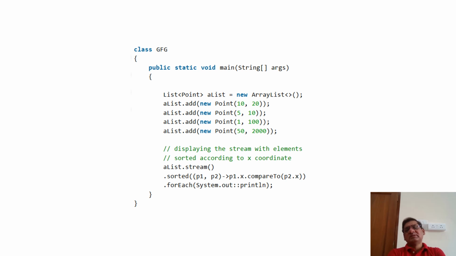On the screen you can see the list of objects getting sorted with the help of streams. First I have created a list of objects. I'm invoking the stream method, and there I'm using the sorted operation. With the help of the sorted operation, I'm comparing both object values and sorting, then iterating the sorted objects and printing. This way, we can also sort the list of objects with the help of streams.